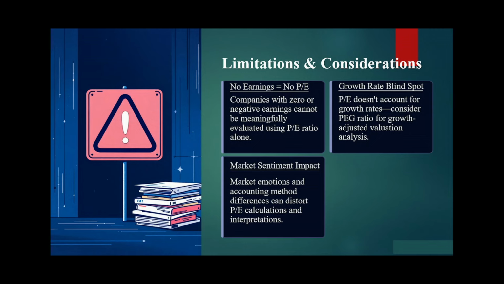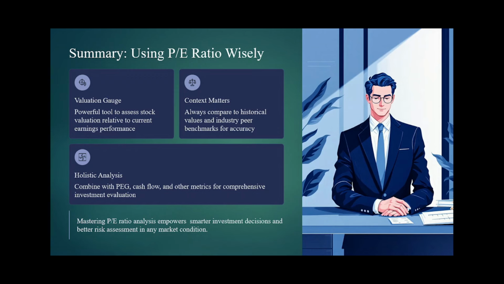So now, how can we use it wisely? Using it as a valuation gauge is better, but it is important that while you are calculating the P/E ratio, you go for the median P/E of that stock. Secondly, historically, if you compare it with industry benchmarks, in that case it will give you some meaningful insight. Third thing, holistic analysis. You should not go only for the P/E ratio. Better you should go for the company's cash flow statement or other metrics, so you'll get a more comprehensive valuation.